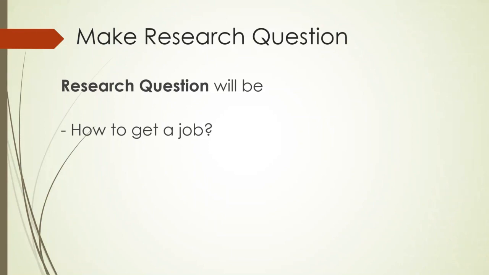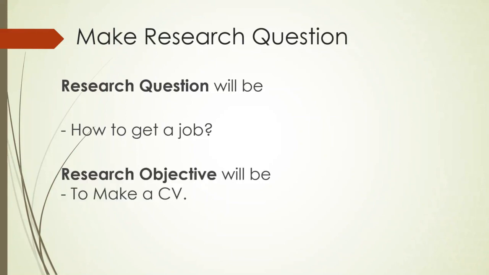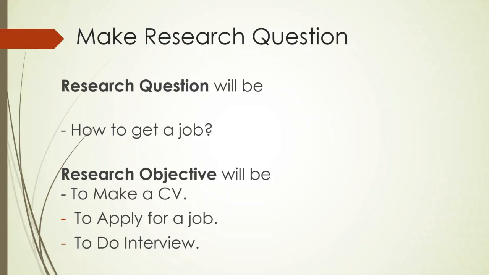And then we will have the research objective. Okay, it means I want to answer this question, how to get a job, by achieving the three objectives that I have. Objective number 1, to make a CV. Objective number 2, to apply for a job, and the last objective is to do an interview. If I achieve these three objectives, that means I got a job, so I answer the question, then I solve the problem of the research.